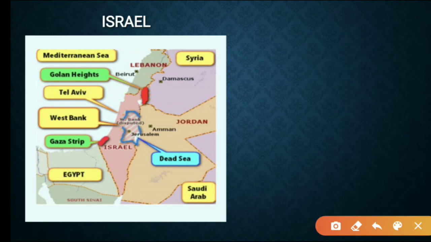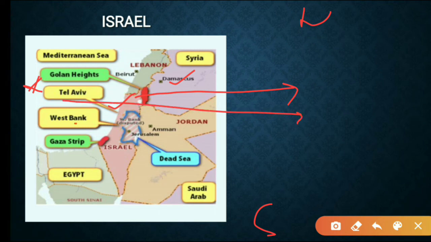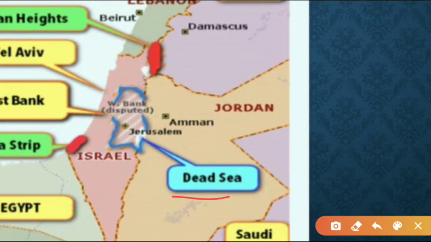So here we'll try to arrange from north to south. Okay, first we have Golan Heights. This is a very important place here, which is on the boundary of Israel, Syria. Next we have Tel Aviv, West Bank, Gaza Strip. So this red portion is Gaza Strip. Okay, and here we have a Dead Sea. This is a Dead Sea which borders with West Bank, Israel and also Jordan.